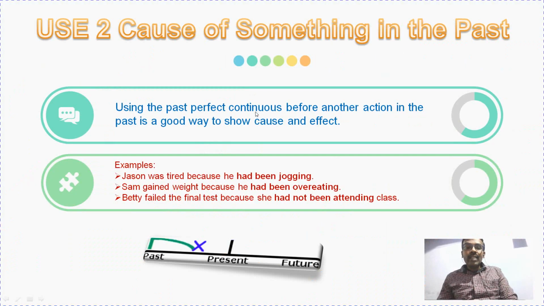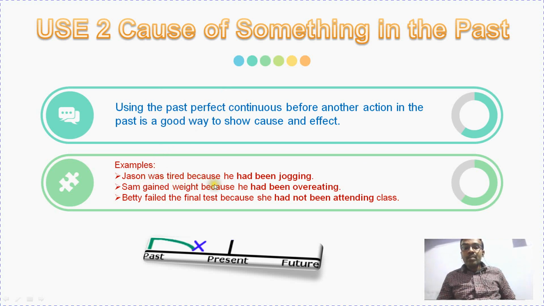Let us move on to the next and the last use, cause of something in the past. By doing something, it will give us a result, either good or bad, right? So the similar continuous actions in the past might have given a result as good or bad, positive or negative. So any results, effects or circumstances can be represented with the help of past perfect continuous tense.